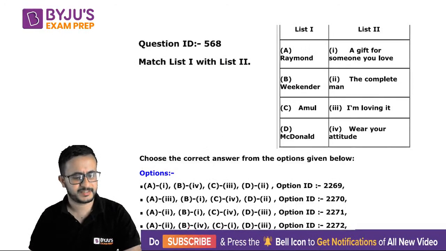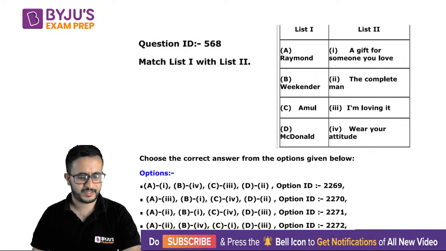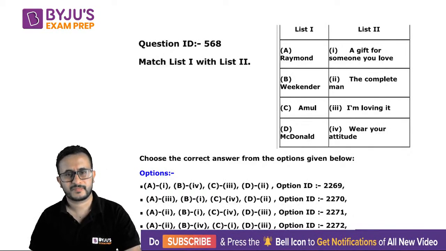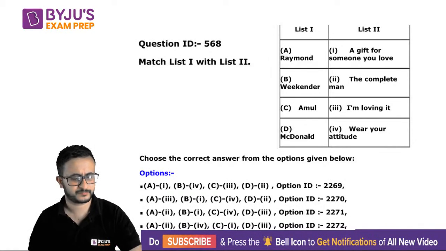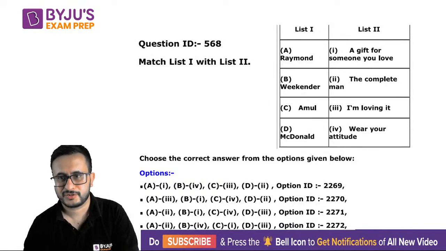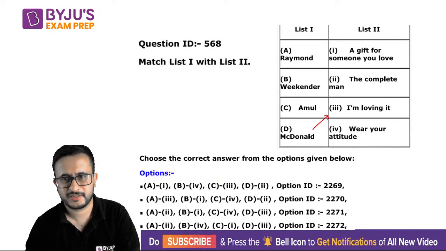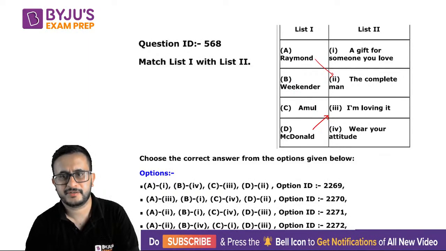Next question, match this list. Okay, now this is an easy one. It says Raymond, if you go to MACD, right? So I'm lovin' it, you must have seen. Okay, so D is your third, right? Now A is second, Raymond the complete man. Okay, now you're left with Amul and Weekender, right?